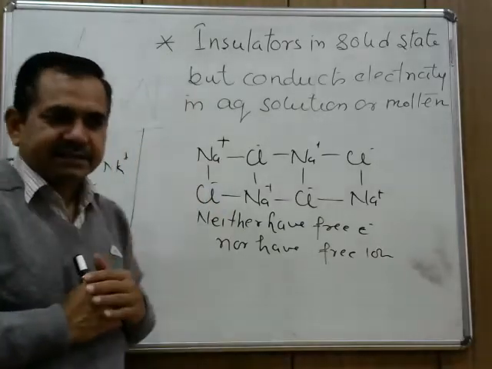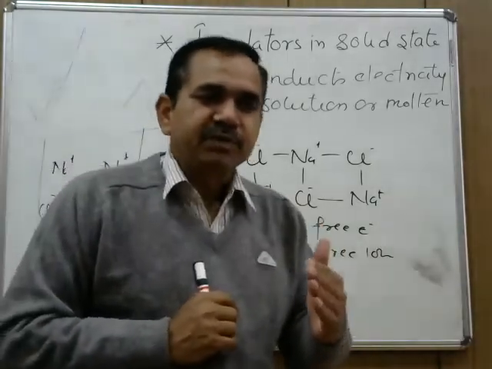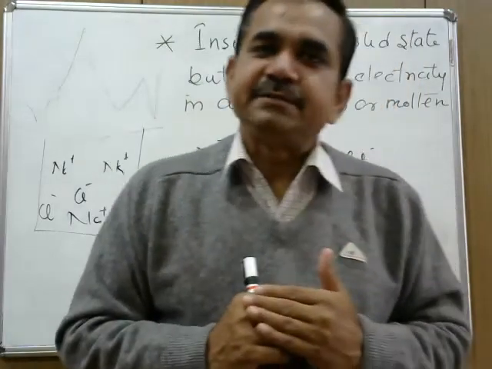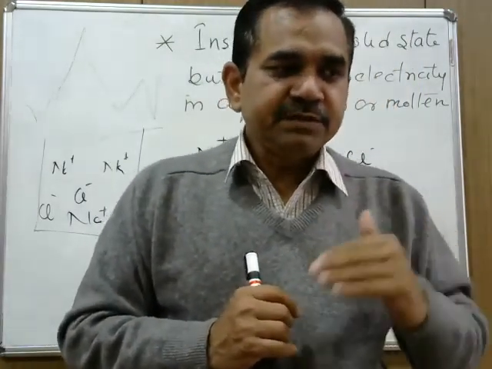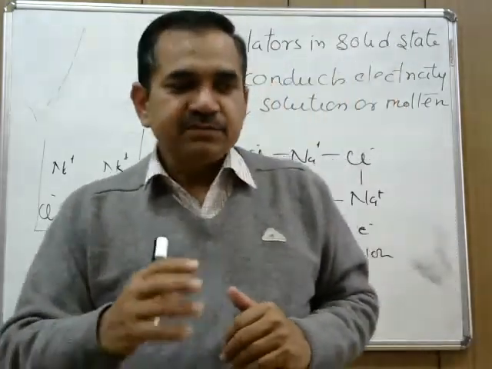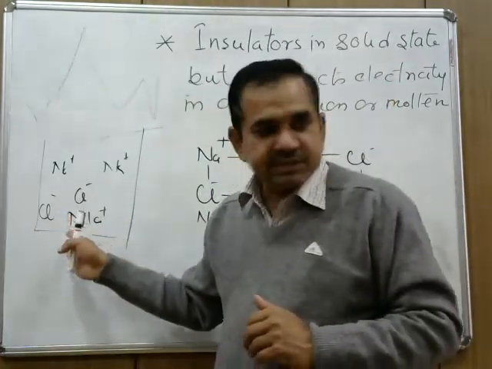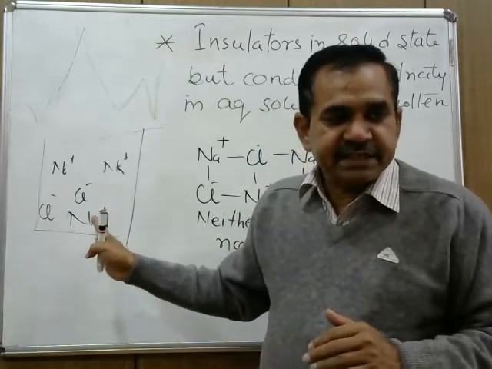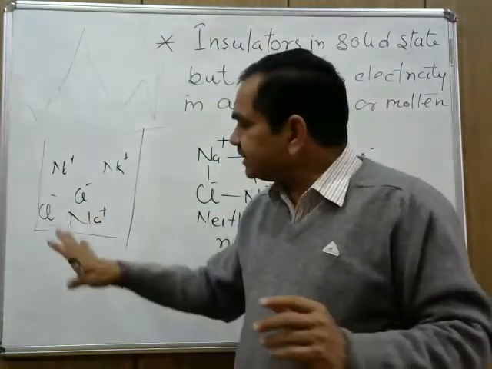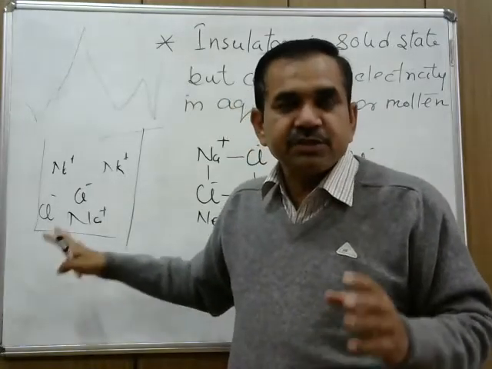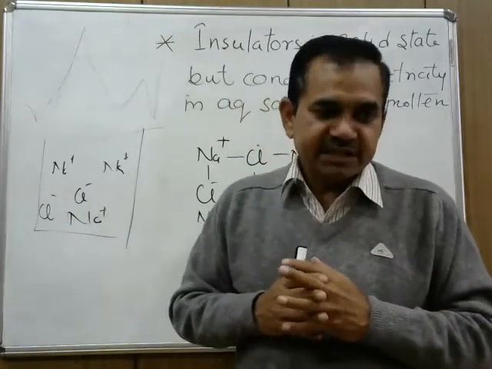So in one line, we say that when ionic compounds are present in their solid state, they neither have free electrons nor free ions, so they behave as insulators, and once they are present in their aqueous solution state or in molten state, their ions are free to move, thereby they conduct electricity in their aqueous solution state or in molten state.